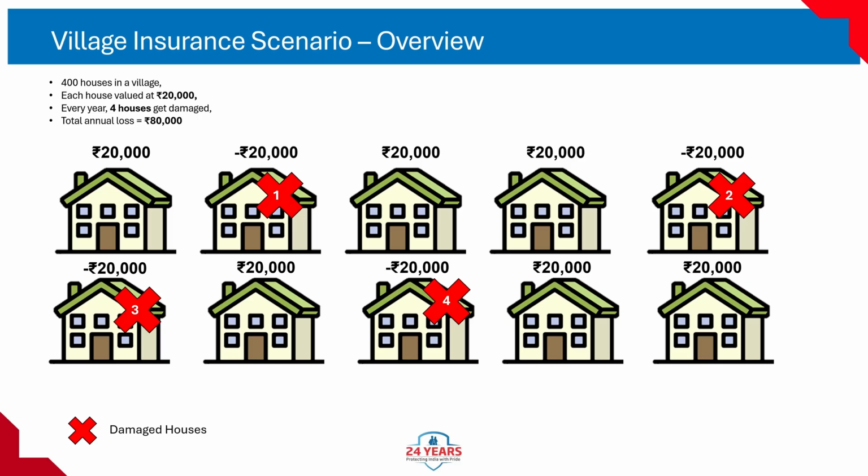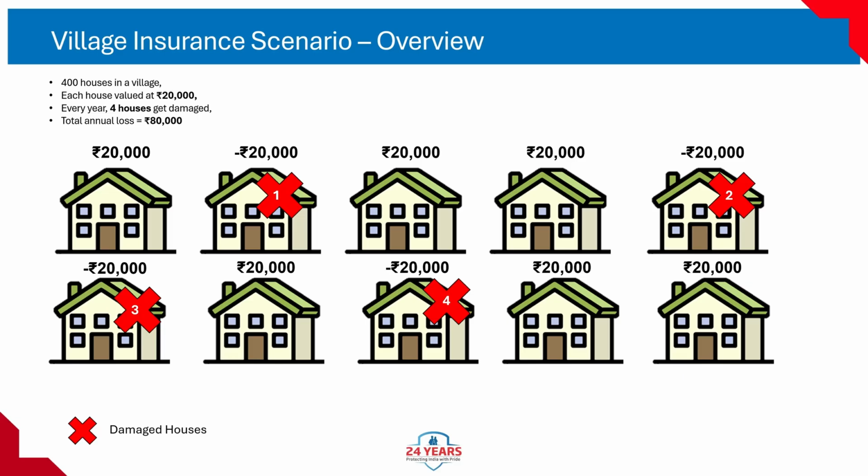Meaning of plus 20,000 rupees and minus 20,000 rupees in the image. Plus 20,000 rupees is houses that are safe, no loss. They retain their value. Minus 20,000 rupees is the damaged houses. They lost their value for that year. How does this relate to insurance?